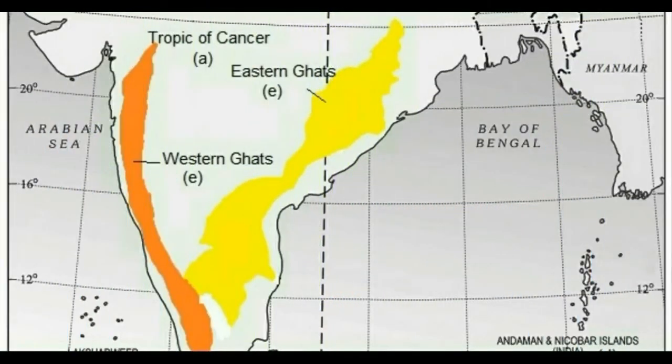Near the eastern and western coastal plains, we have the very important Western Ghats and Eastern Ghats. They are a series of hills, a hilly range, situated in the eastern and western coastal plains respectively. So these are some very important facts about India. We will discuss all these facts in detail in upcoming chapters.